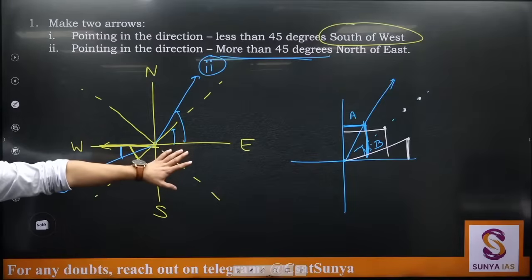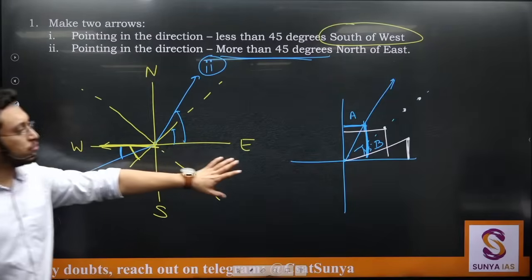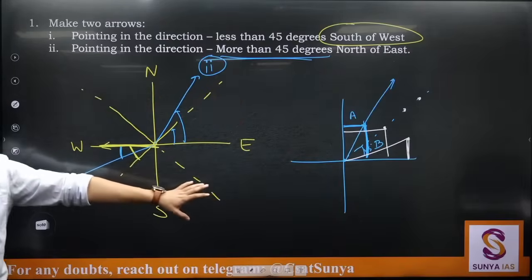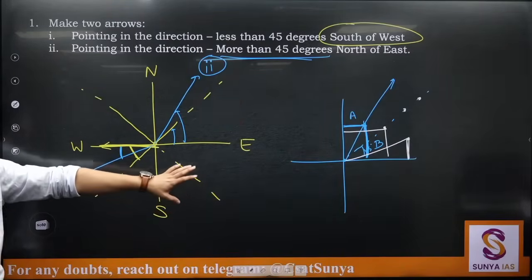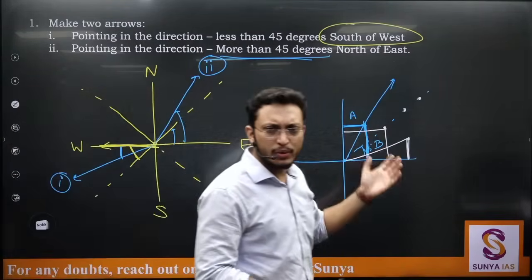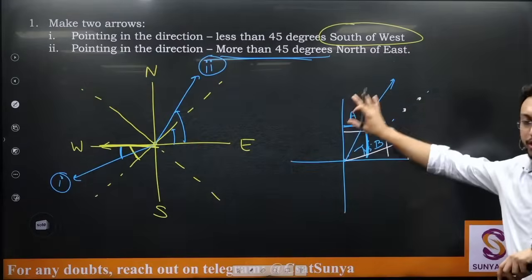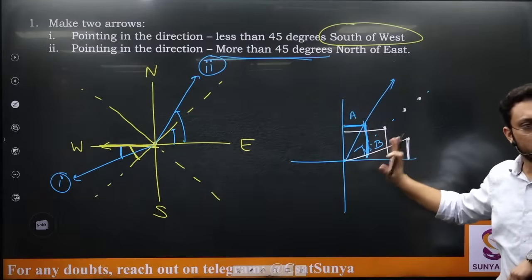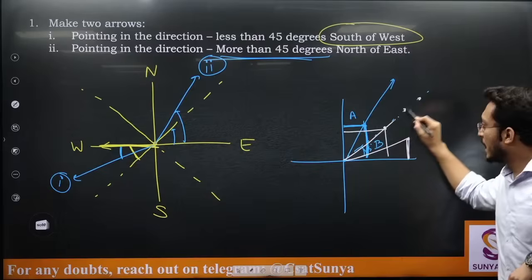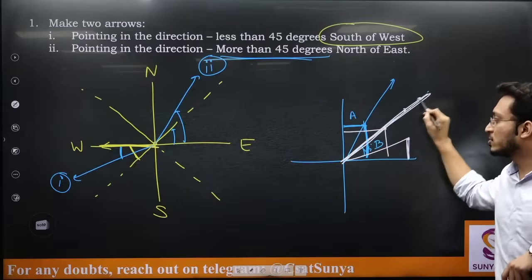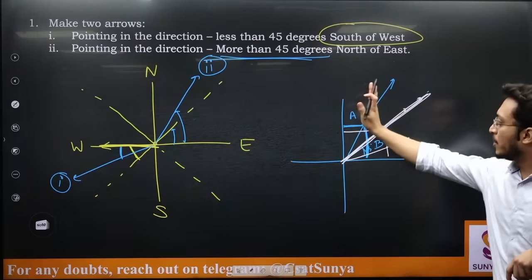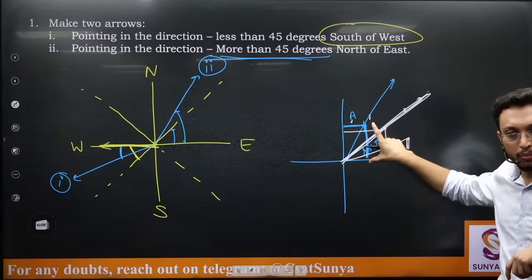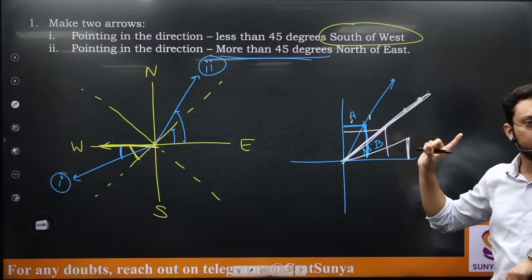We did one PYQ in this discussion. This was a previous year question, although I think it was a 2019 question, where you are supposed to guess which distance is greater and which distance is shorter. So is this clear? This is the line where you will have equal distances from both the axes. If a point lies in this range, this distance is shorter and this will be greater. Okay?